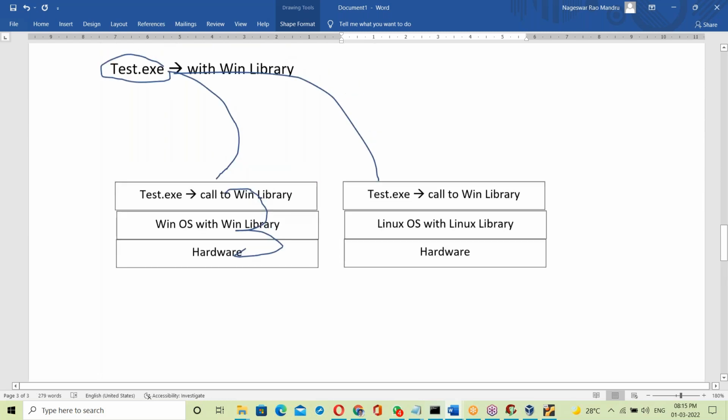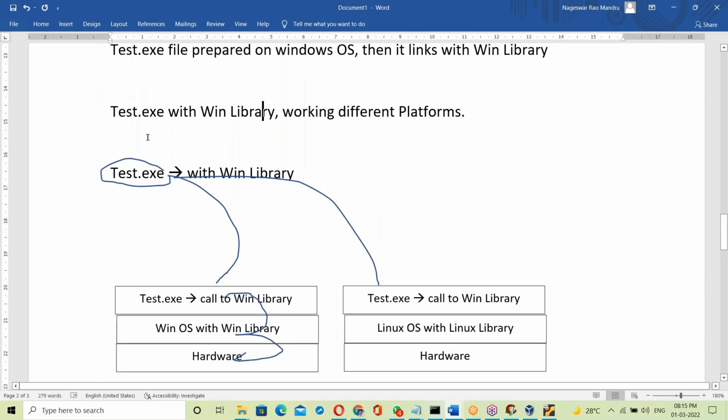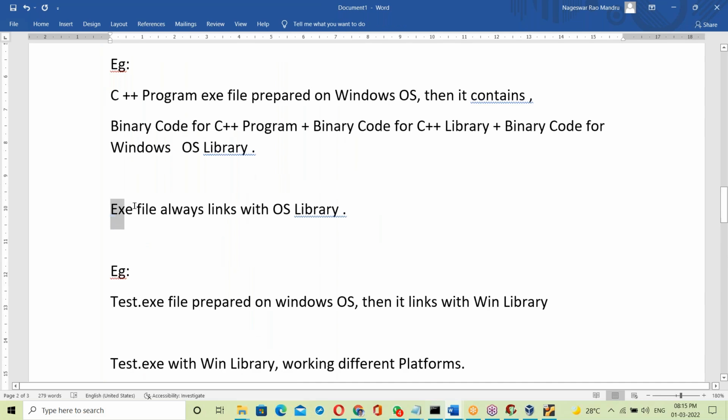Since the exe file contains the OS library, an exe file is always linked with the OS library. Since an exe file always links with the OS library, it is OS dependent.